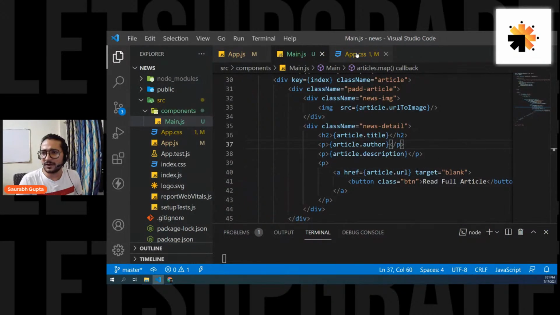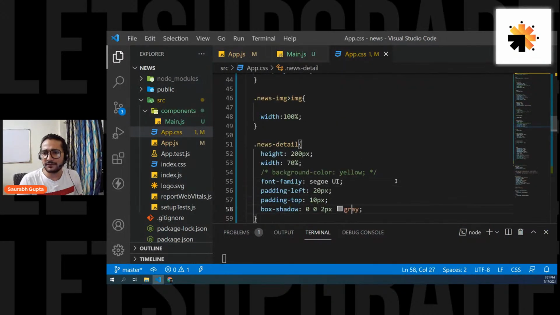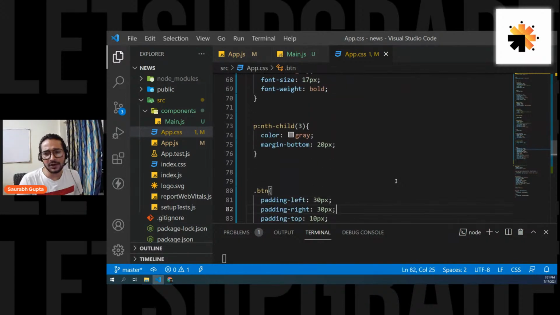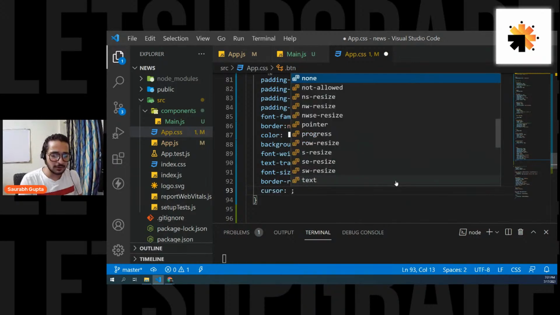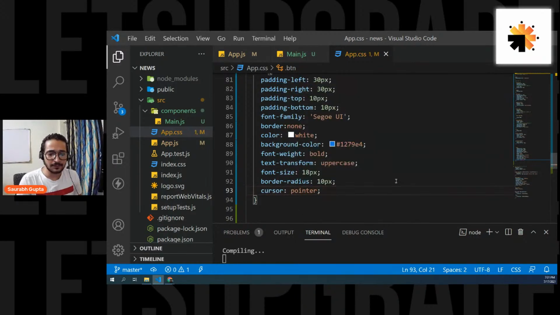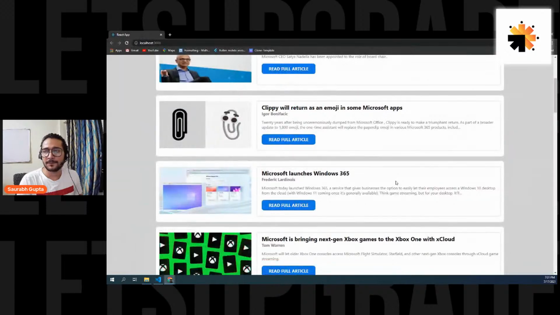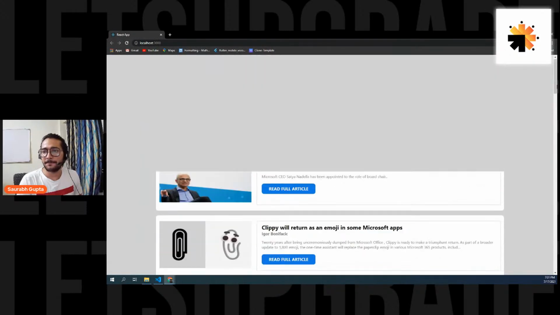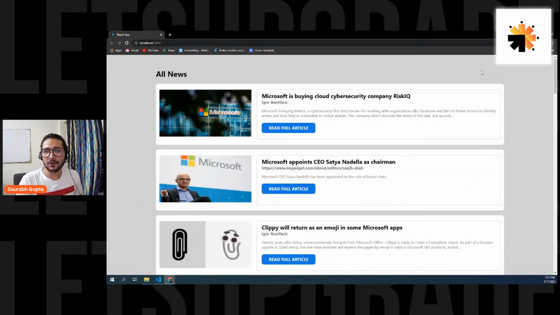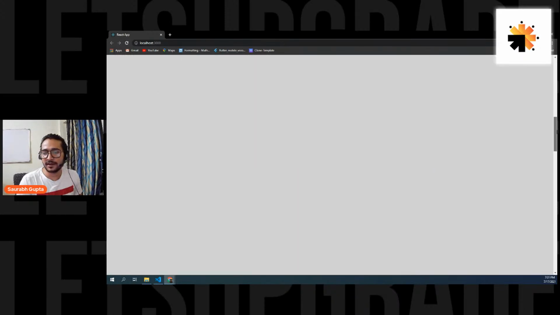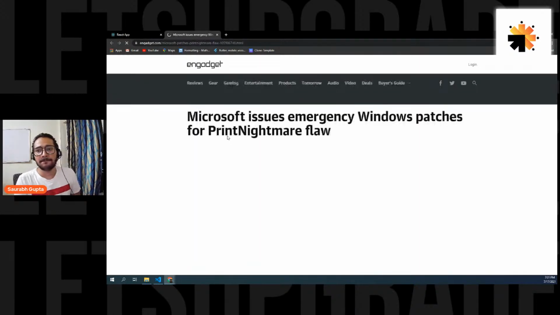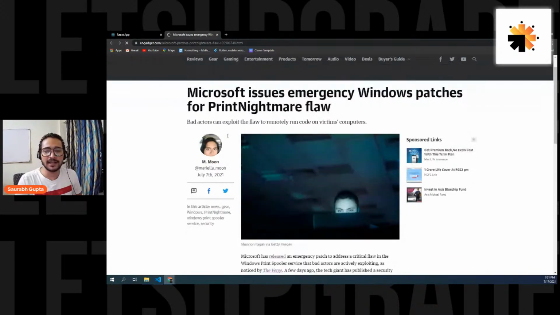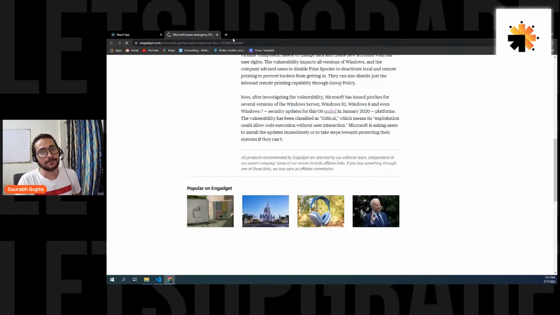And also, I want to do one more thing. Where is the button? You can also give it a hover effect. It's totally up to you. I simply give this cursor. It takes a little time to load. Totally fine. And here we go. We have the cursor pointer. And now if I click on any link, it will work. Here we go. To the actual link of the news, and you can read it here.